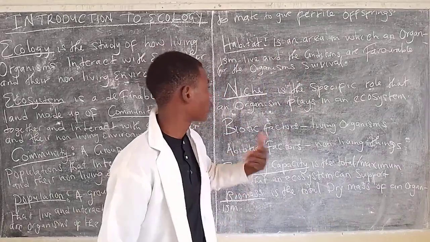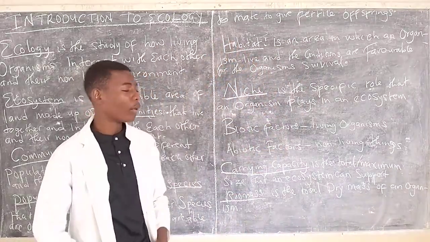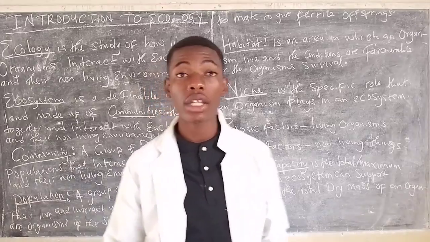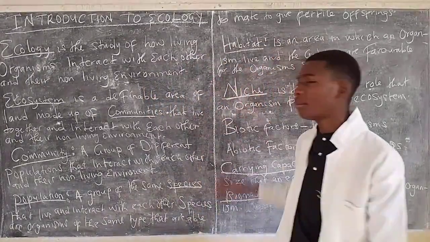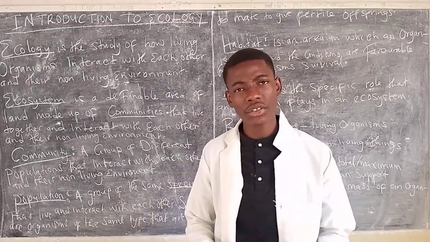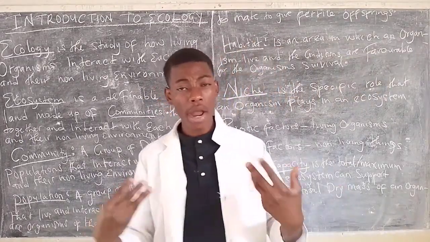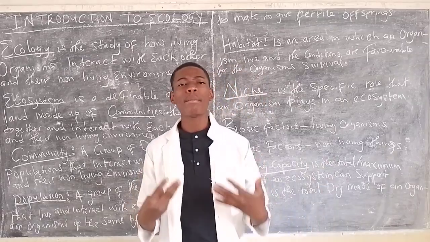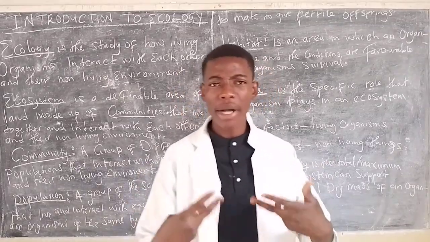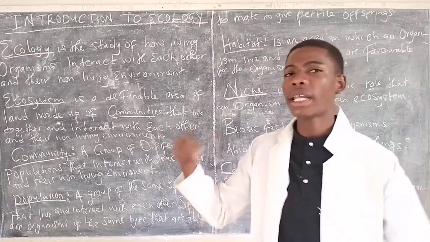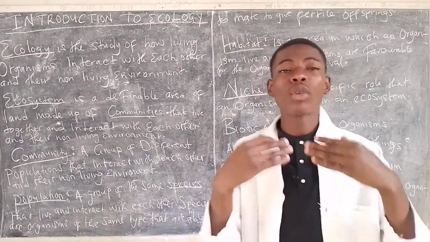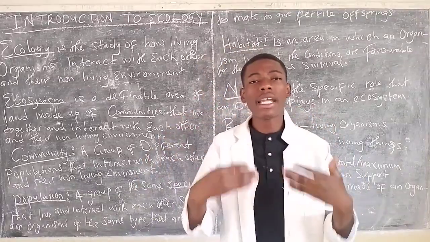Another important term that is used in ecology is the habitat. A habitat, as you know, is just a place where organisms live. It could be any place, but for a place to be called a habitat, it must be able to favorably sustain the organism.